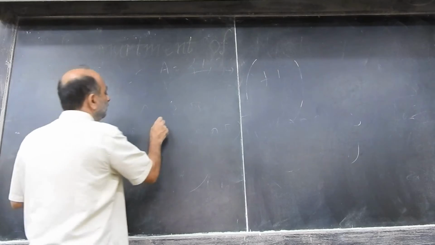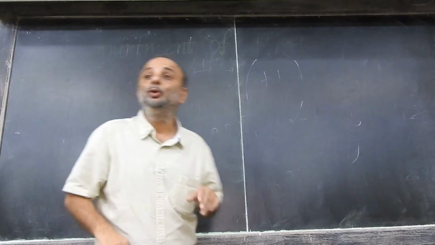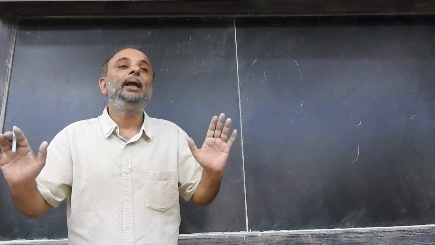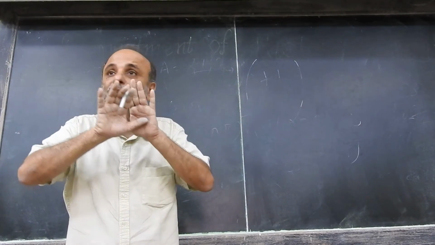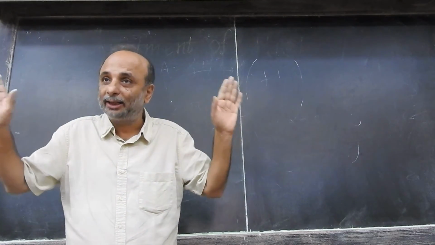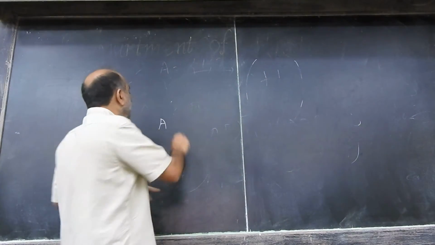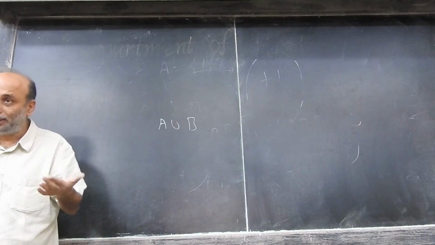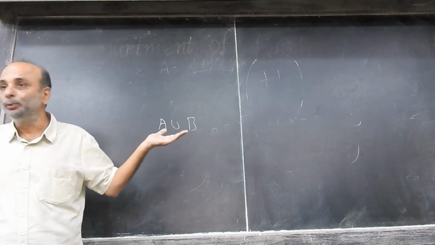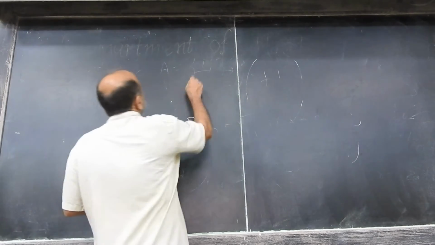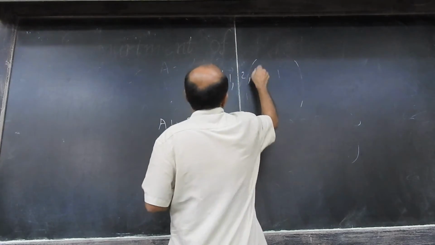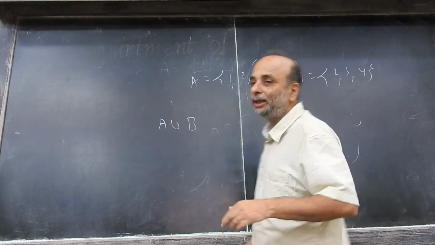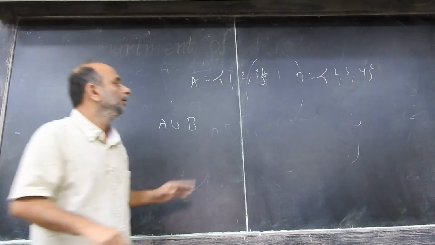Now, if A and B are mutually exhaustive events, that is, A and B together exhaust all the possibilities that can occur. When A or B occurs, how do you write this? A union B. For example, if A is 1, 2, 3 and B is 2, 3, 4, what is A union B? 1, 2, 3, 4.